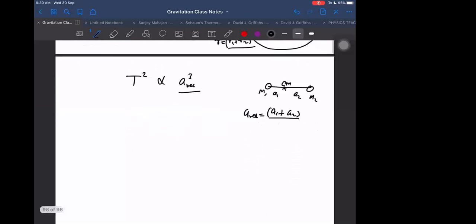Now, how to prove it? That proof I will give you. Before this proof, I need few things. I need to know what is the mechanical energy of a body moving in an elliptical orbit. That thing I need. If I know the mechanical energy, then from mechanical energy I will be getting it. Okay. Let me give you the mechanical energy formula. I will derive it later on. Right now I'm giving you.